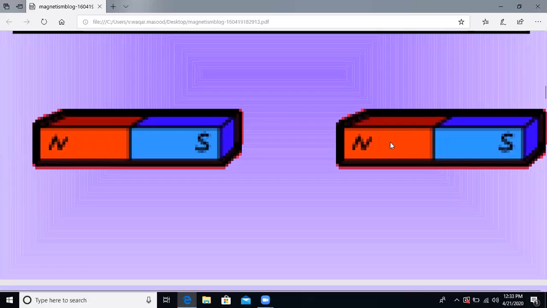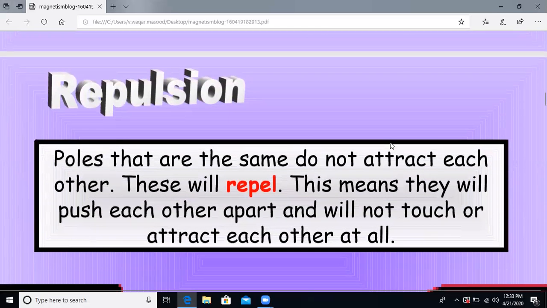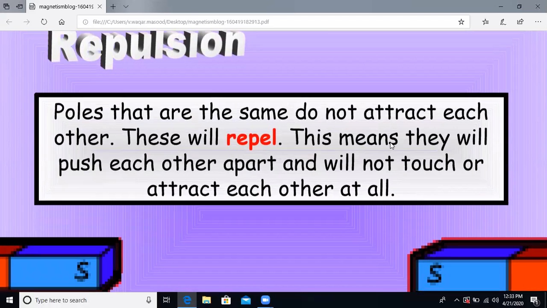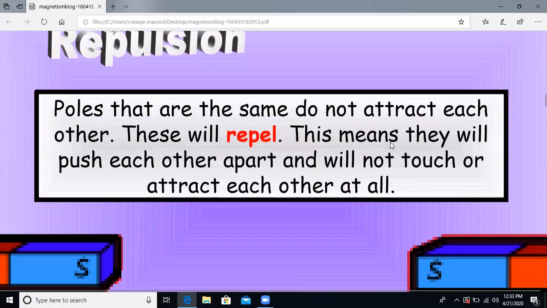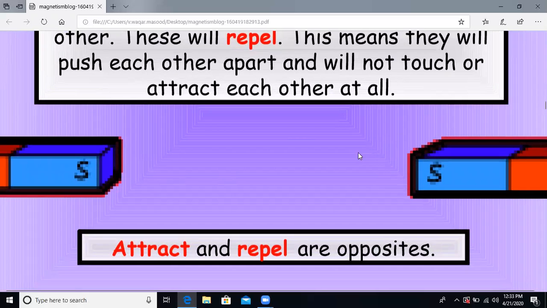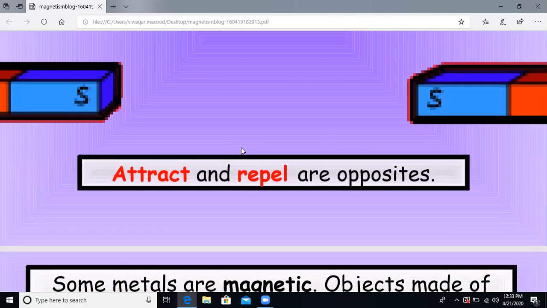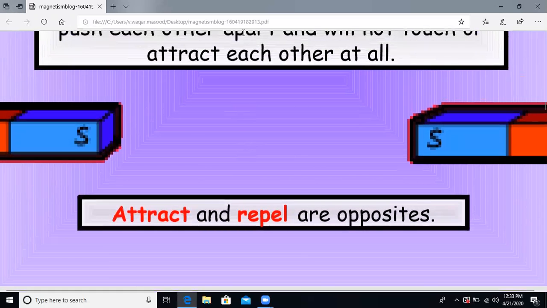force of attraction. When we talk about repulsion, repulsion is a force between two like charges, two similar charges. Poles that are the same do not attract each other, they repel. This means they will push each other apart and will not touch or attract each other at all. Here you can see in the case of magnets, if two same poles come together, they are going to repel each other. So attract and repel are two opposite things. So that is all for today's video.